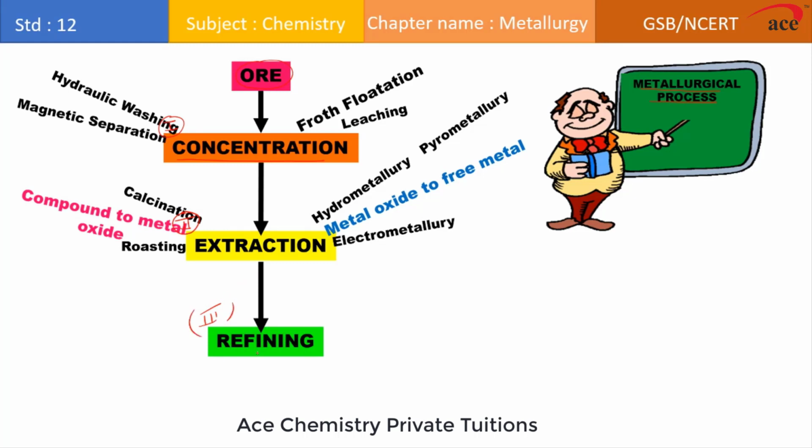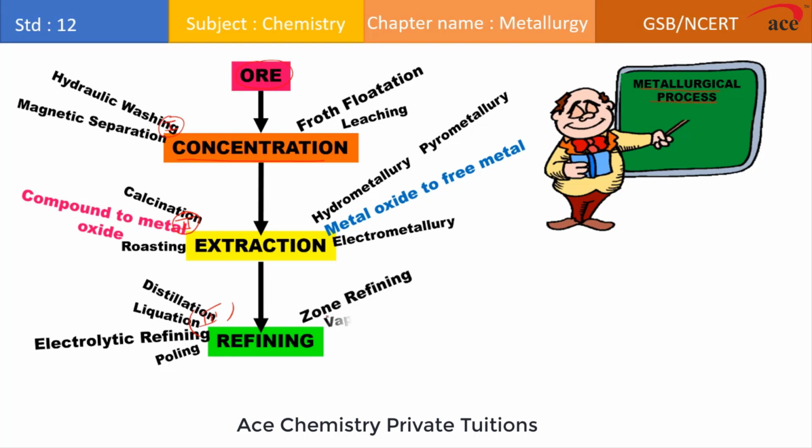In refining, we are removing impurities of the crude metal, and depending upon the metal and its physical properties, there are various types of refining used. Say for example, distillation. We can also use liquation, electrolytic refining, pulling, zone refining, vapor phase refining, and chromatography. After doing this refining, we are getting what?